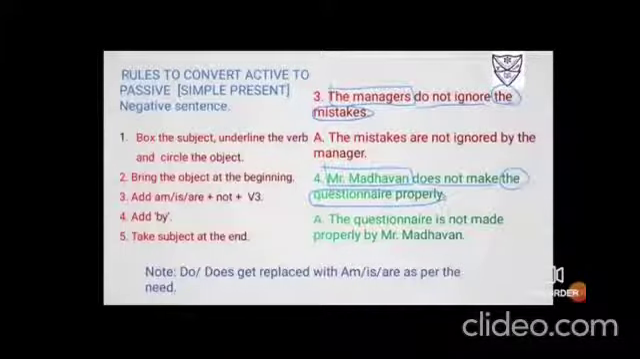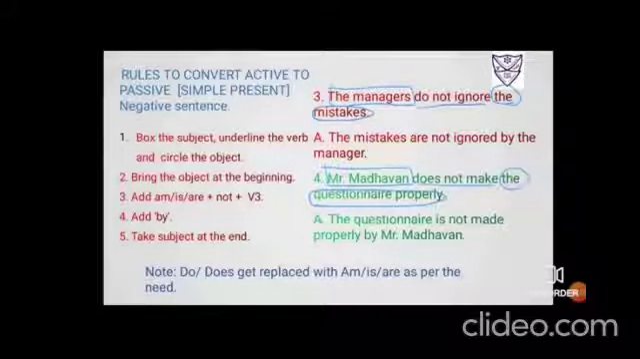Next, statement number 3. The managers do not ignore the mistakes. Now who is the subject? The managers. So I have to put a box. Which action is performed? Do not ignore. What is the object? You have to circle it. The mistakes. Okay.